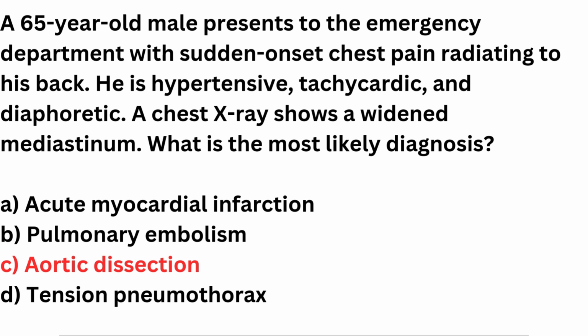Other options. Acute myocardial infarction presents with chest pain but usually lacks the radiating back pain and widened mediastinum. Pulmonary embolism features pleuritic chest pain, shortness of breath, and tachycardia, and may show a normal chest X-ray or signs of infarction. Tension pneumothorax causes unilateral decreased breath sounds and tracheal deviation, with no widened mediastinum.